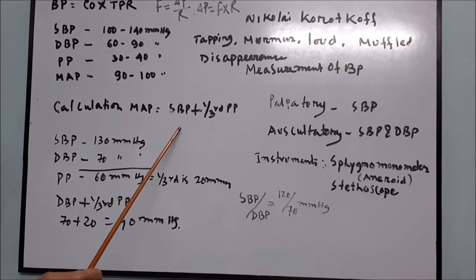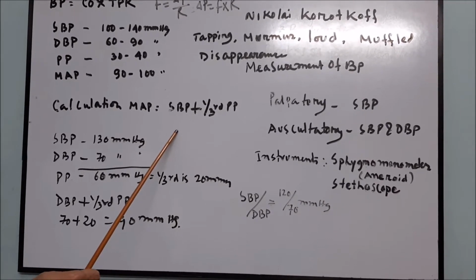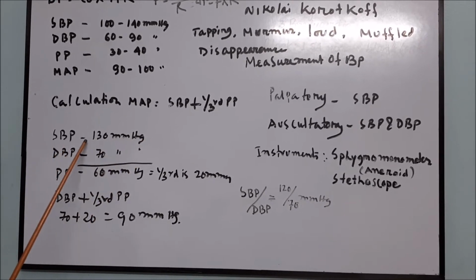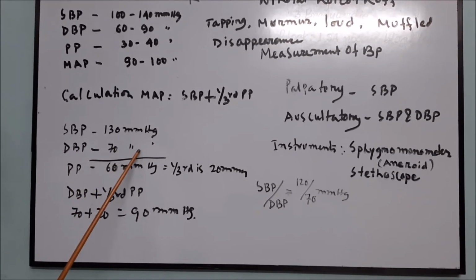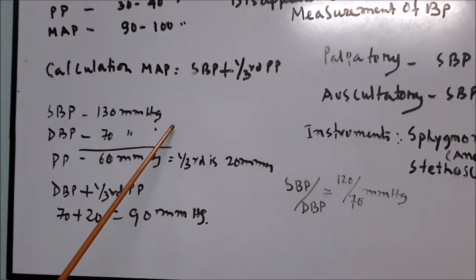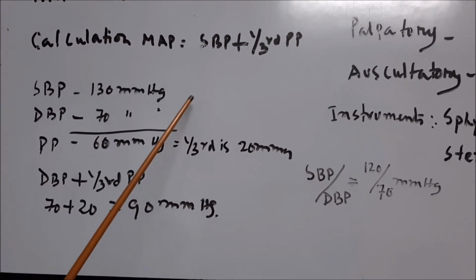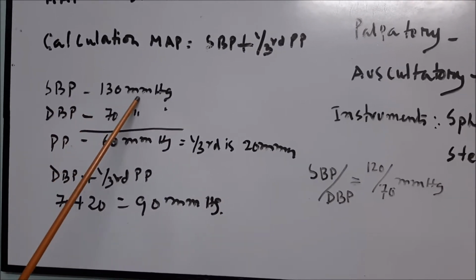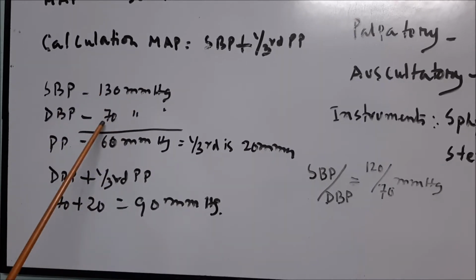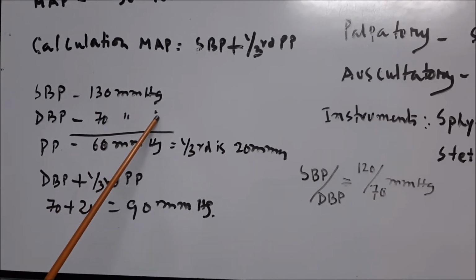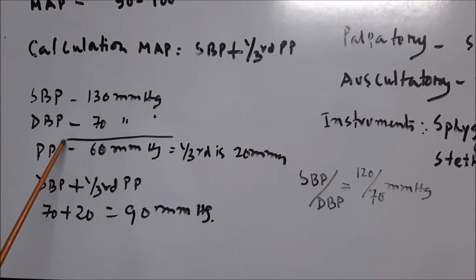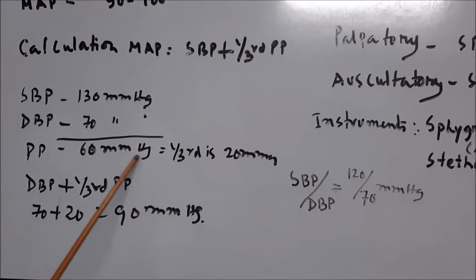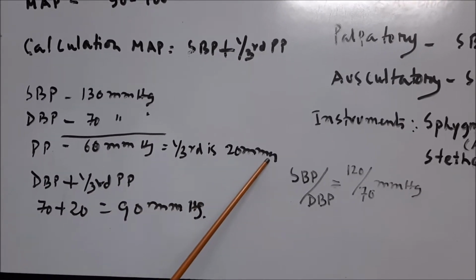Now, sometimes you will get this in the OSPE. They will give you systolic pressure 130 and diastolic pressure 70 millimeter of mercury. Find out the mean arterial pressure. First, the systolic pressure is 130 millimeter of mercury and diastolic pressure is 70 millimeter of mercury. The difference, the pulse pressure, you find is 60 millimeter of mercury. 1/3 of 60 millimeter of mercury is 20 millimeter of mercury.